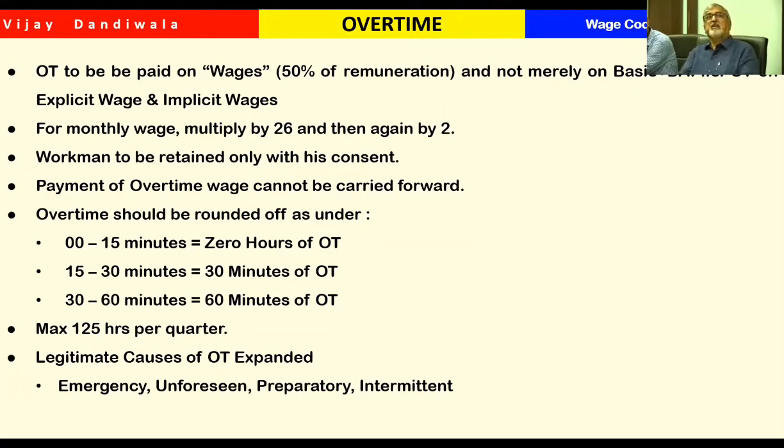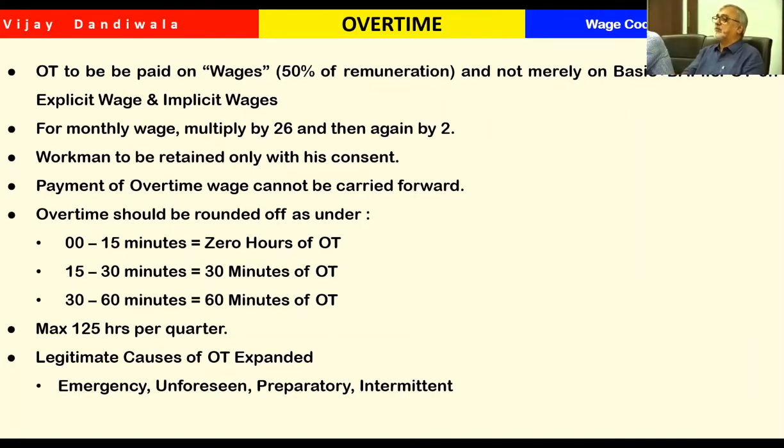Here some rounding off is done. There was some ambiguity. The person used to overstay for 5 minutes and then he was claiming overtime. Now, for the sake of simplicity, they have written that if my shift is over at 5 o'clock and I go before 5:15, then it is 0. Overtime will not be given.